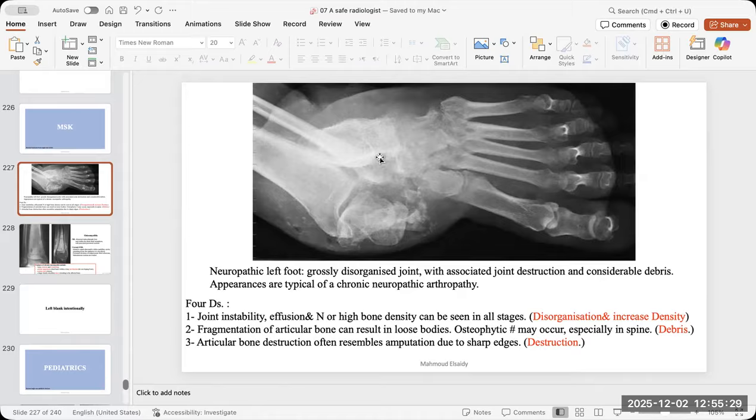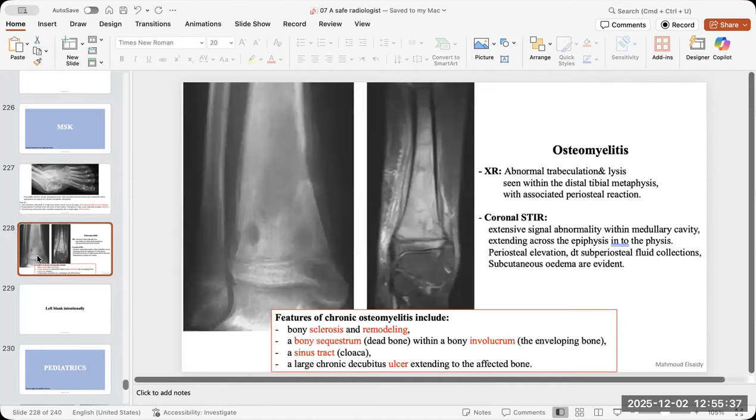So this is very important to exclude, because if it is infection, it will need also debridement, especially in diabetic patients. And never ever forget the osteomyelitis with all of its signs, acute or chronic. And if it is near a joint, please make sure that it didn't extend to the epiphysis. Like here, see the epiphysis is cloudy, because it will affect the growth, and it may extend to the joint itself. So there might be septic arthritis. So this is also an emergency. So there are also levels inside the emergency. Not all the emergencies are the same.